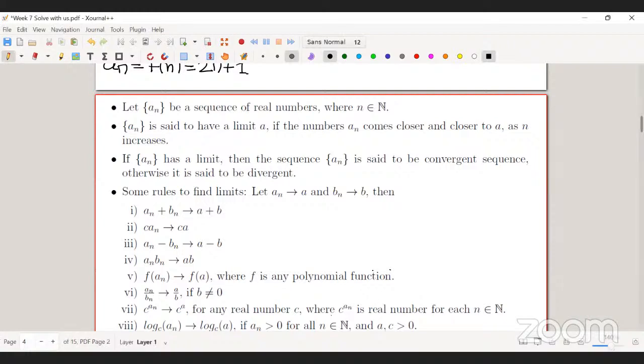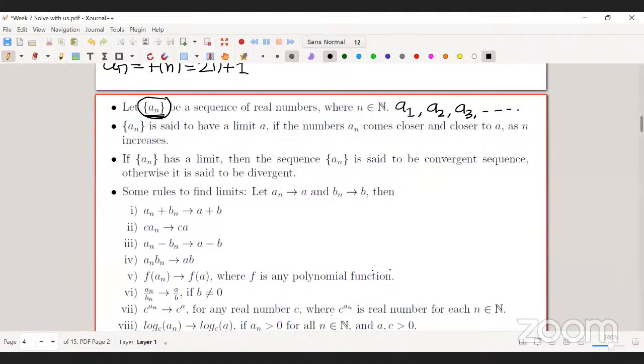So suppose you have a sequence. My sequence is basically A. This is one of the ways to represent a sequence. It basically means I have this sequence A1, A2, A3, and so on.